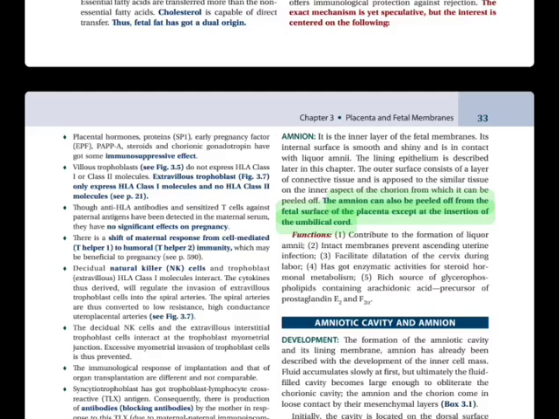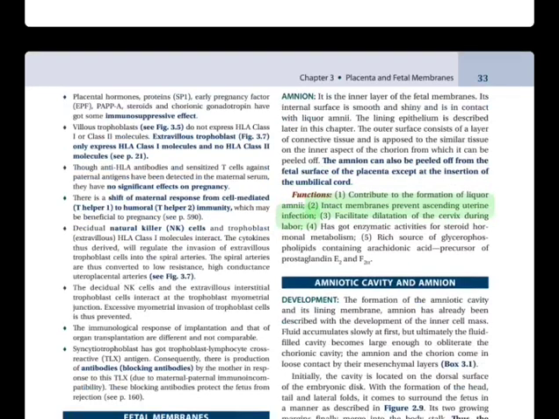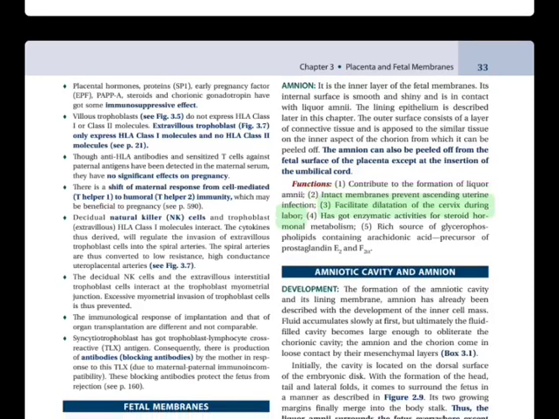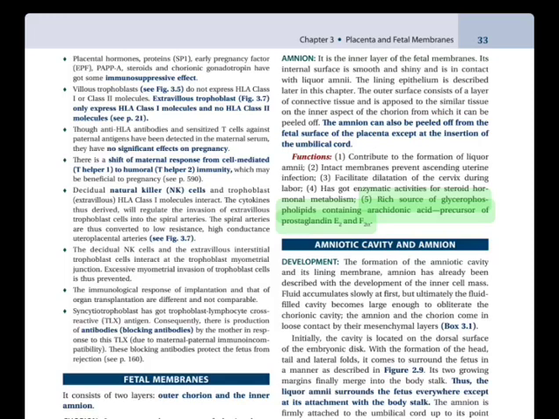Functions. 1. Contribute to the formation of liquor amnii. 2. Intact membranes prevent ascending uterine infection. 3. Facilitate dilatation of the cervix during labor. 4. Has got enzymatic activities for steroid hormonal metabolism. 5. Rich source of glycerophospholipids containing arachidonic acid, precursor of prostaglandin E2 and F2 alpha.